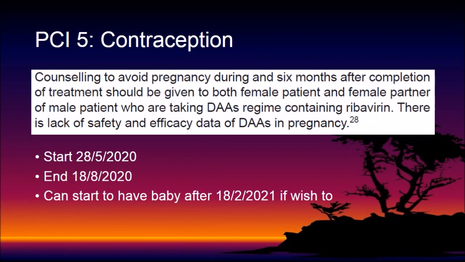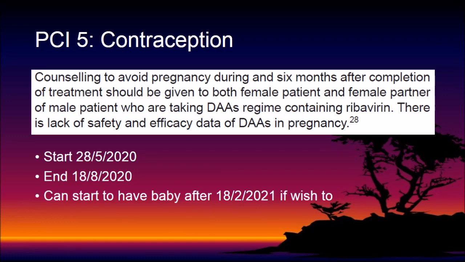Another potential issue is contraception. Malaysian guidelines suggest patients on direct-acting antivirals should be counseled to avoid pregnancy during and 6 months after treatment ends. This applies to both female patients and female partners of male patients because there is a lack of safety and efficacy data of direct-acting antivirals in pregnancy.